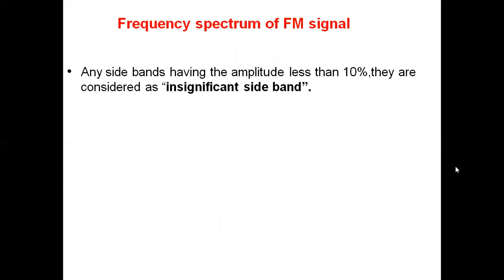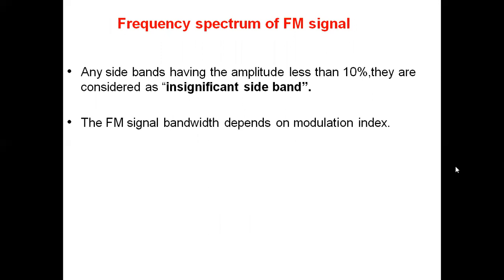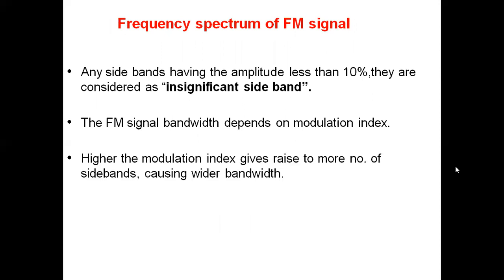Any sidebands having amplitude less than 10% are considered insignificant and are not used for calculation of bandwidth. The FM signal bandwidth depends on modulation index. A higher modulation index gives rise to more sidebands, causing wider bandwidth.